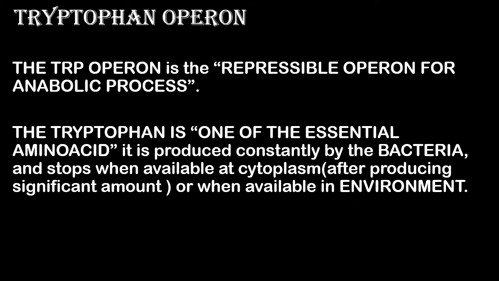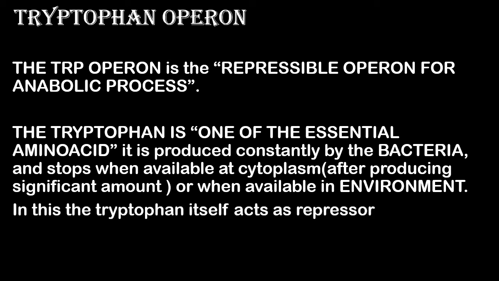When there is tryptophan in the media, the bacteria won't produce it because it is a wastage of energy. So this is called a repressible operon. In this, the tryptophan itself acts as the repressor, as an example of feedback inhibition. So it is known as a repressible operon for the anabolic process.